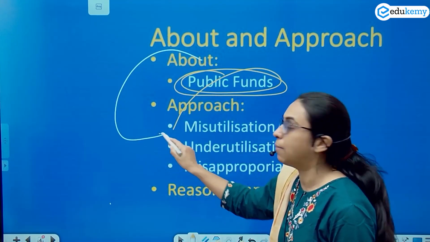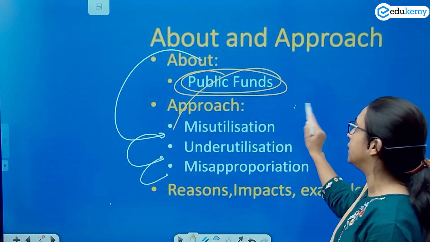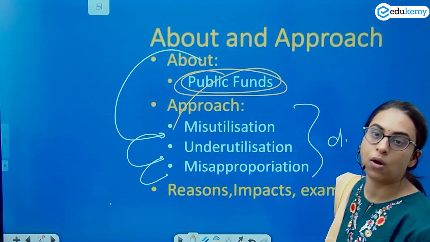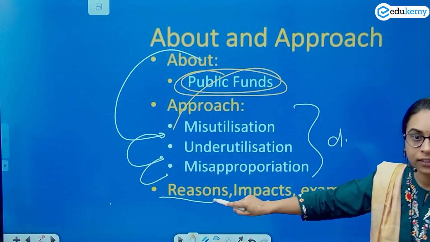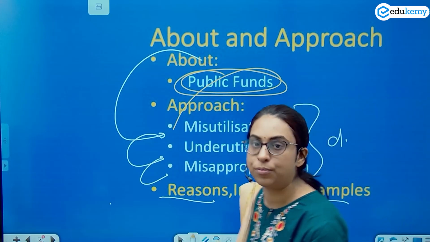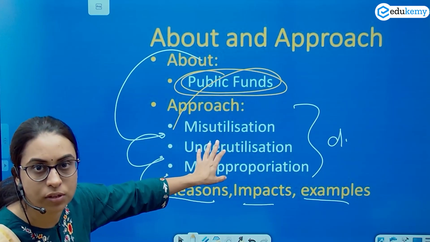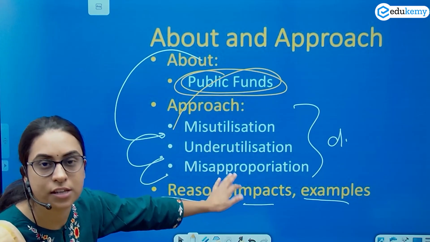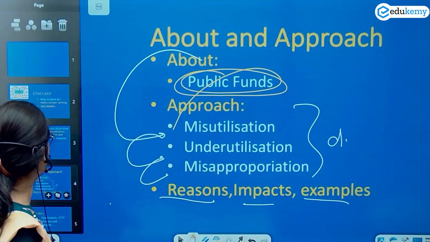It is asking about misutilization, underutilization, misappropriation. ये demand of the question है. Approach क्या होगा आपका कि ये है, and you will have to tell the reasons, what is the impact, and what are the examples. So reasons for underutilization, misutilization, impacts of underutilization, misutilization, and misappropriation, and the examples also.